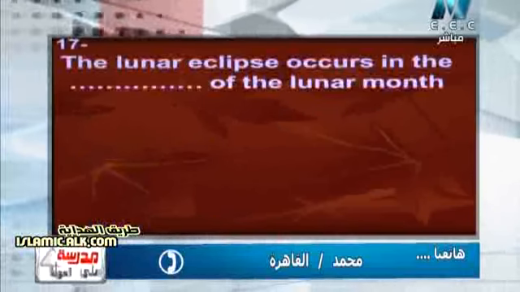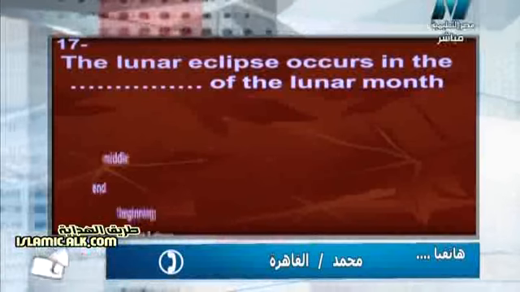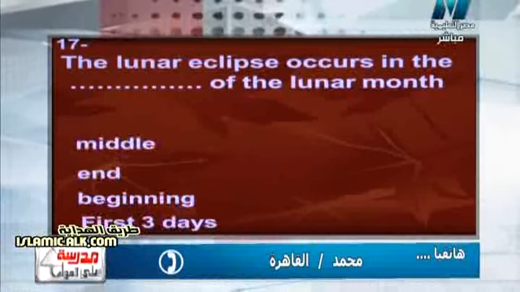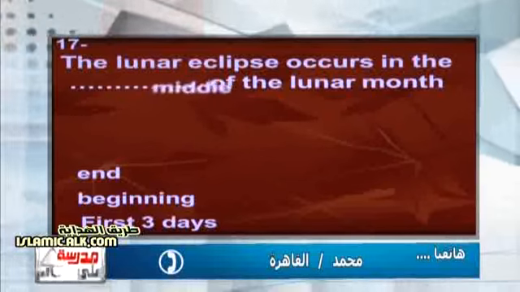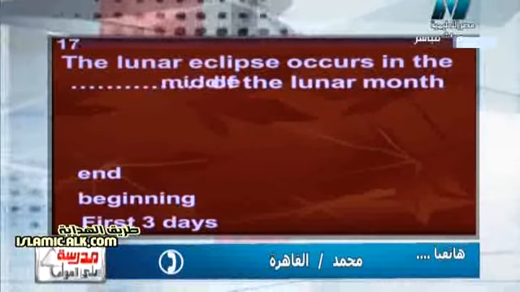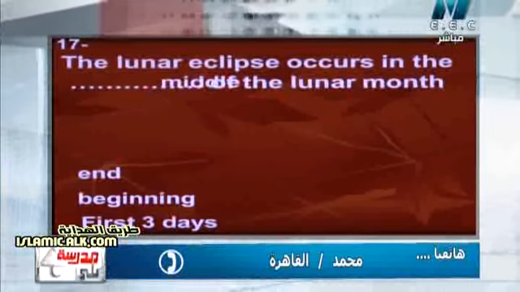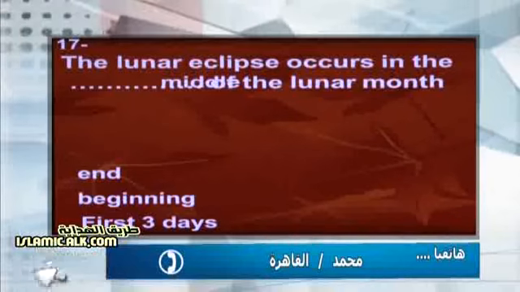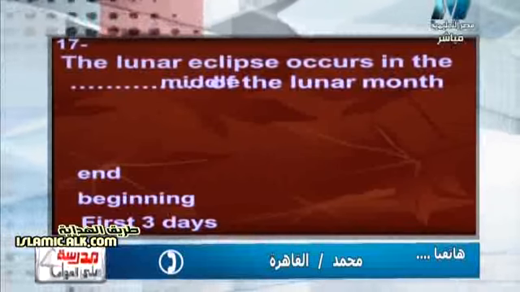The last question for you, Muhammad. The lunar eclipse occurs at which point of the lunar month: in the middle, in the end, in the beginning, in the first 3 days? In the middle. So again, the lunar eclipse occurs in the middle of the lunar month. We have a very interesting phenomenon which is the lunar eclipse. So thank you, Muhammad, for your participation.